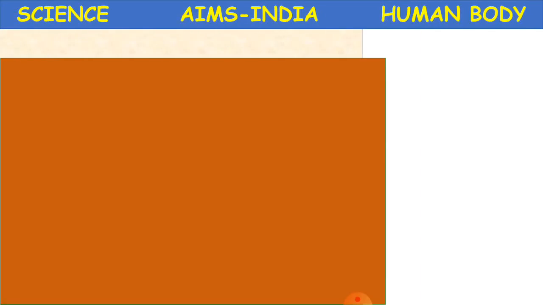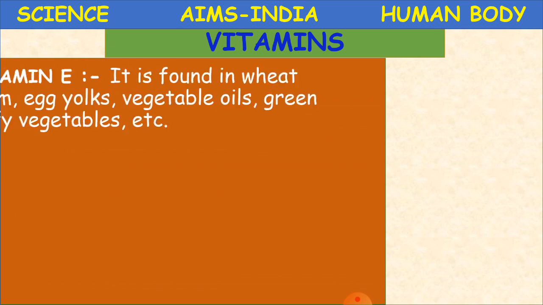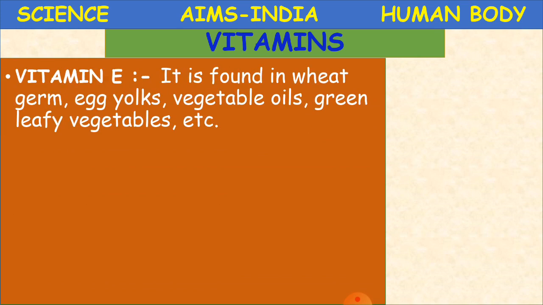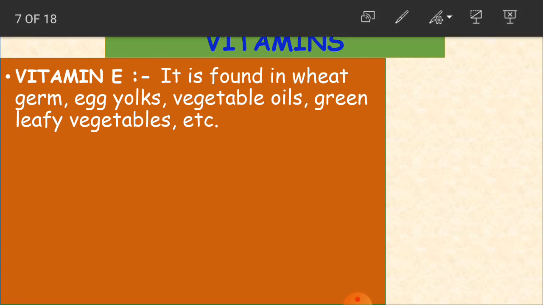Now, about vitamin E. Where is it found? It is found in wheat germ, egg yolks, vegetable oils, green leafy vegetables.